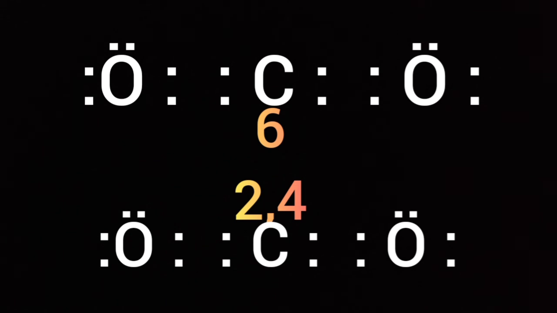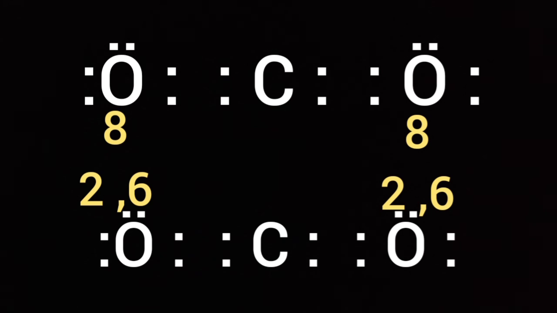And oxygen has 6 valence electrons as its atomic number is 8, that is 2, 6. You see, in carbon dioxide, each oxygen forms a double bond with the central carbon atom. And each oxygen has 2 lone pairs of electrons.